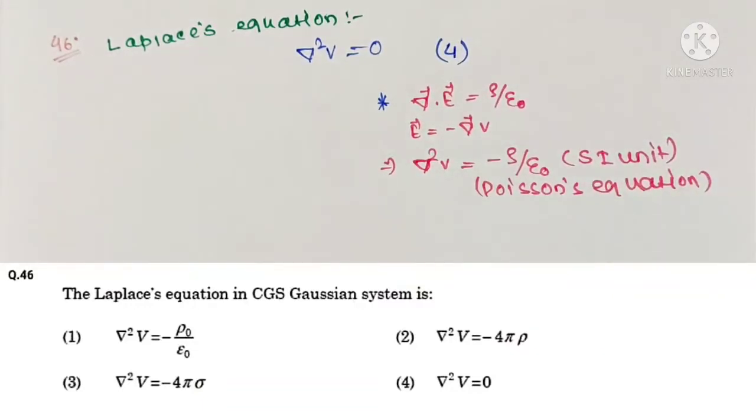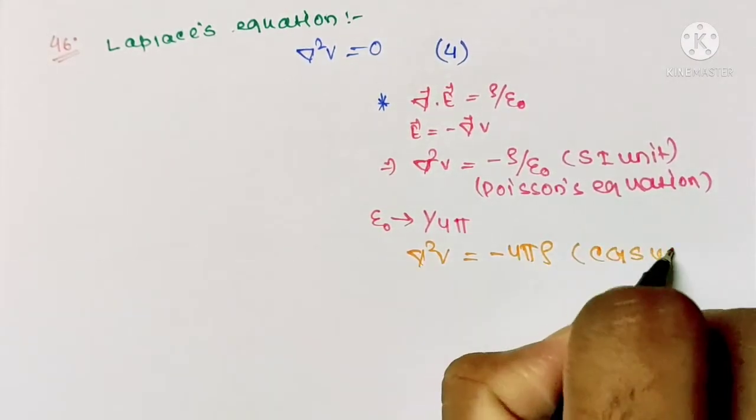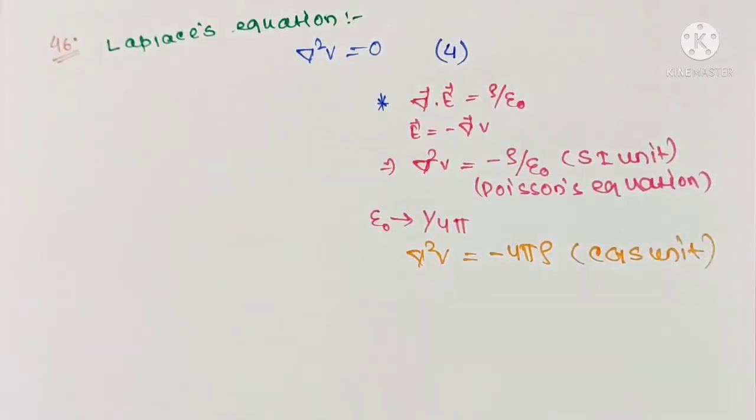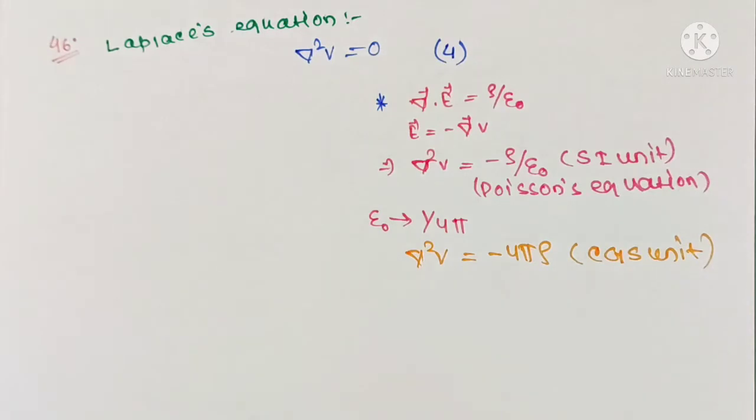Now to express this Poisson's equation in CGS unit, we have to replace epsilon naught with 1 by 4 pi. So del square V equals to minus 4 pi rho. This is the Poisson's equation in CGS unit. Okay, you should remember this. And you must revise how to express Maxwell equation in CGS unit.